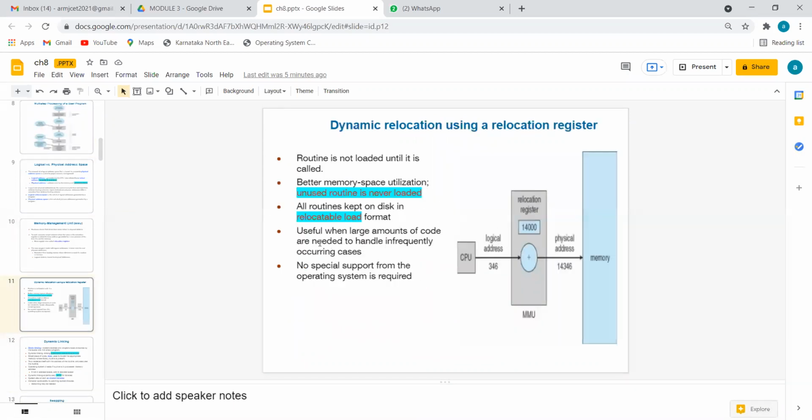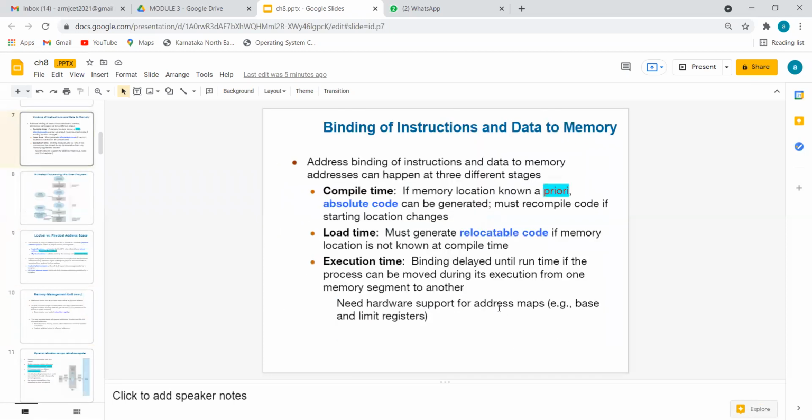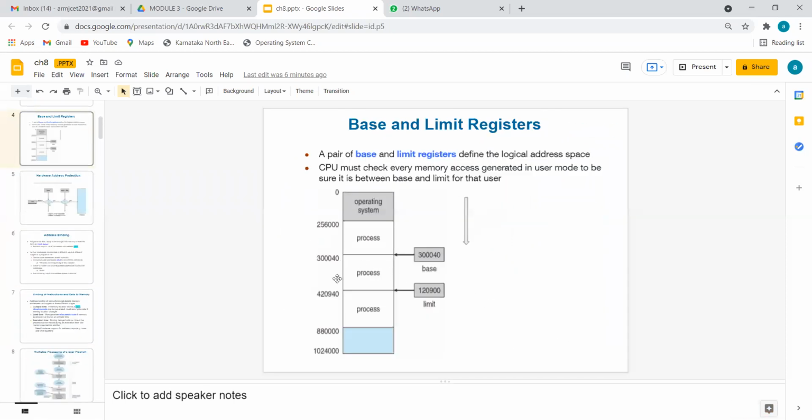Two more points. Whenever we are using a large amount of code, we have to handle it very carefully, because a large amount of code means heavy memory is involved. Like the same example I told you, this is a very huge memory.